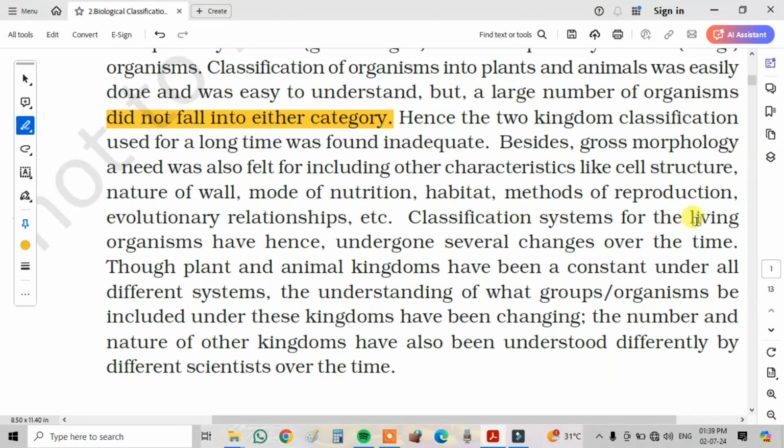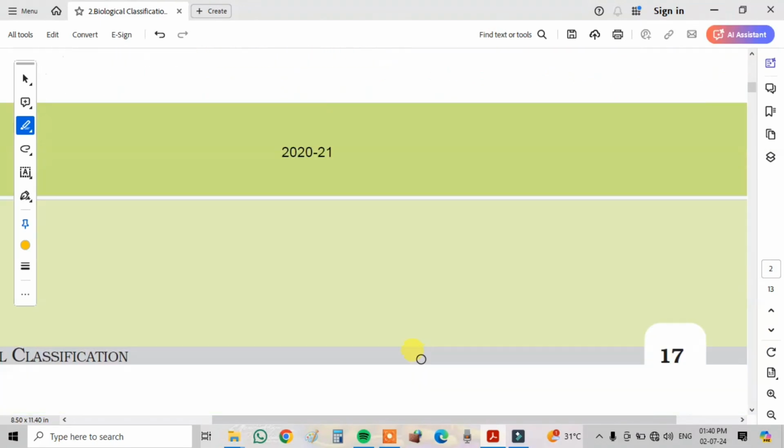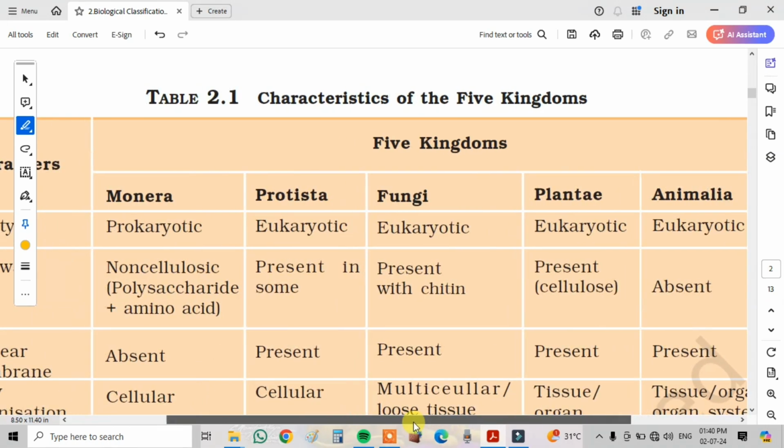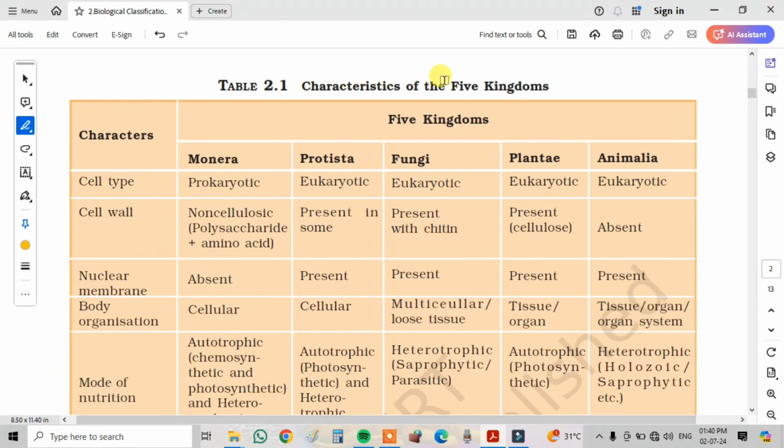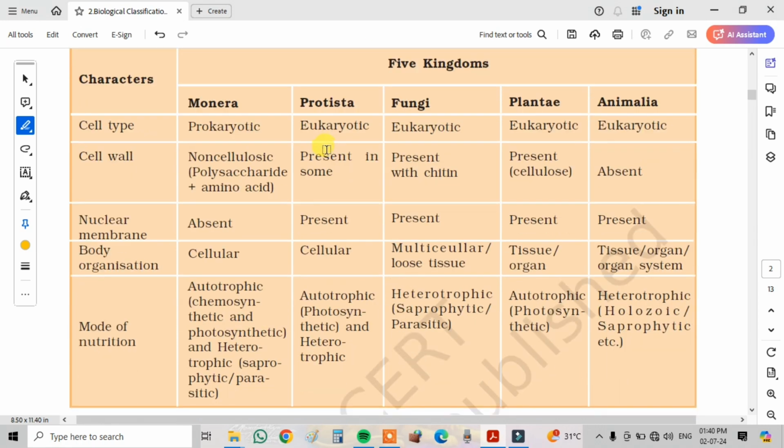Classification systems for living organisms have hence undergone several changes over time. Though the plant and animal kingdoms have been constant under all the different systems, the understanding of what organisms are included under these kingdoms has been changing. The number and nature of other kingdoms has been understood differently by different scientists over time. We can see the characteristics of the five kingdoms. The five kingdom classification consists of Monera, Protista, Fungi, Plantae, and Animalia.